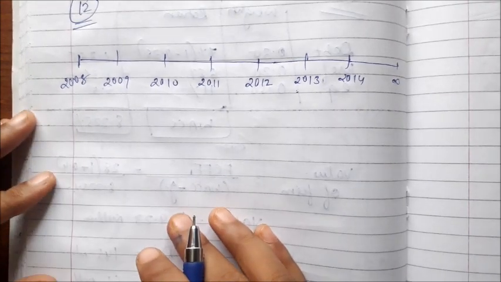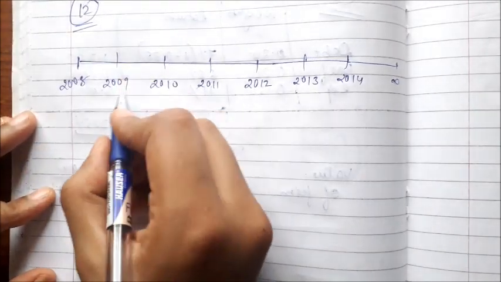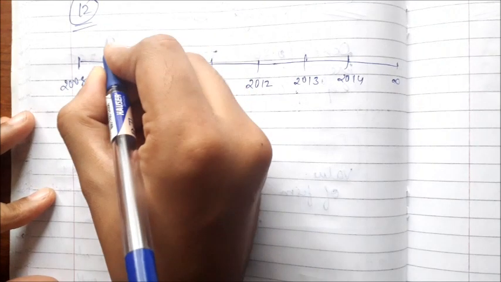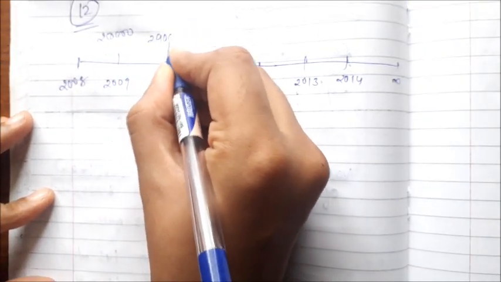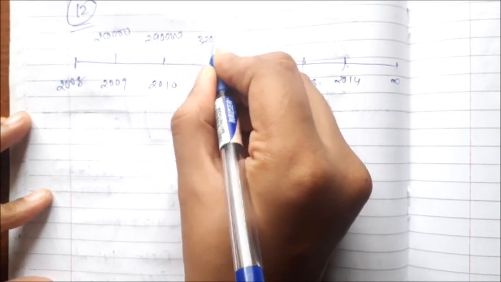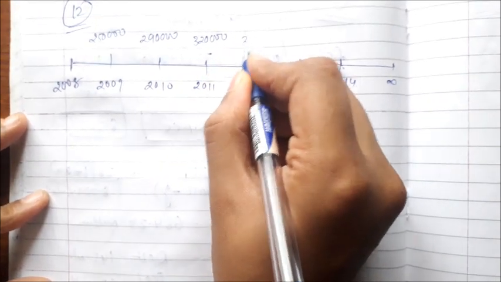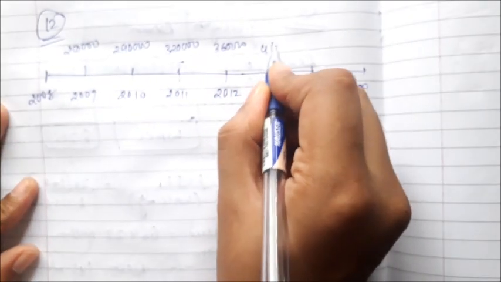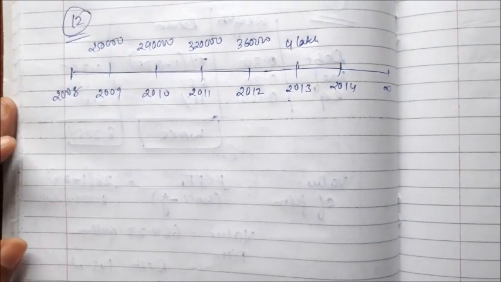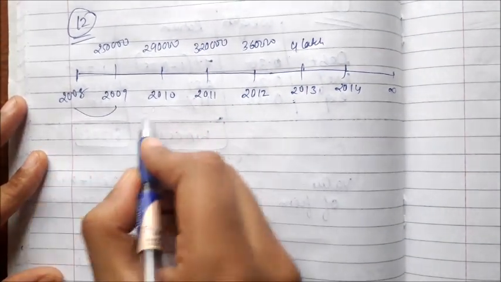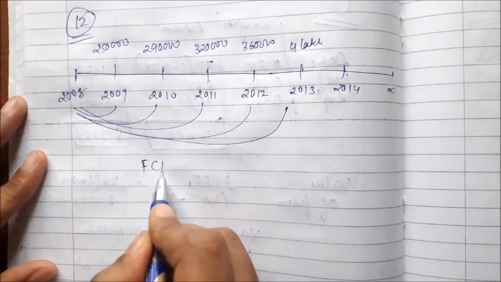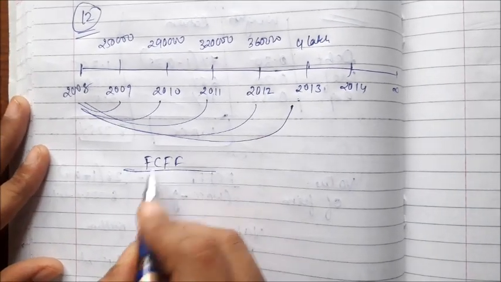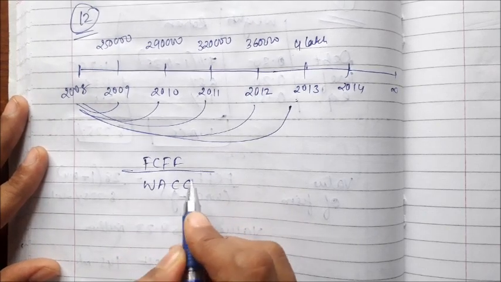As the cash flows are not even, the cash flows are provided: in 2009 the cash flow is 2,50,000, then 2,90,000, then 3,20,000, 3,60,000, and 4 lakh. We just have to bring all the cash flows to present value. But as this is free cash flow to the firm, we are going to discount it with WACC.